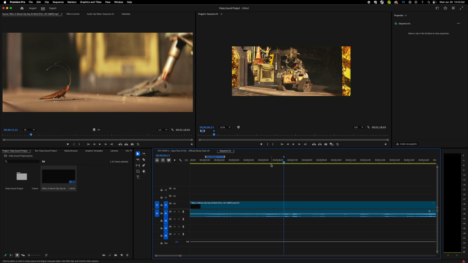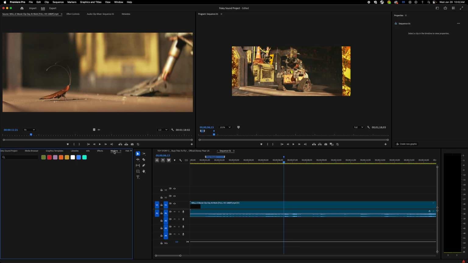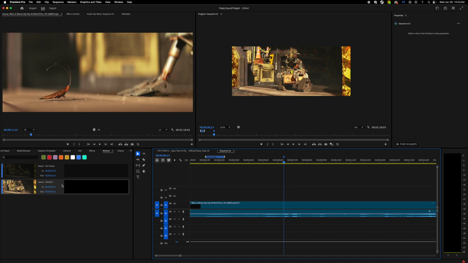Now, the easiest way to mess with your markers is to go over here to the project panel, and you see that it says project here. That's going to show you your videos and audio. But we actually want to go to the right here. We can click on this and find markers, or scroll over with our mouse until we see it. If I click on markers and then select my timeline, it's going to show me all the markers that I have here.